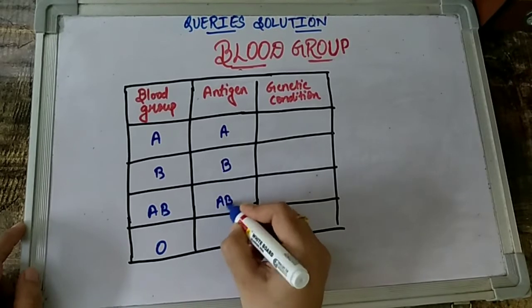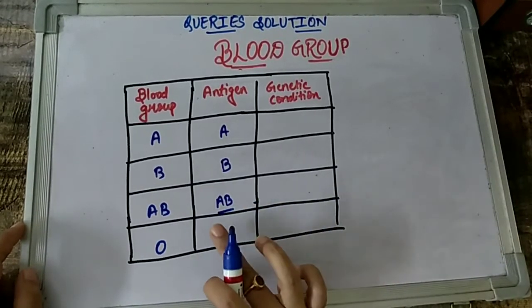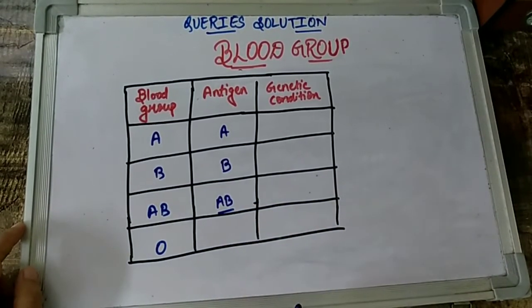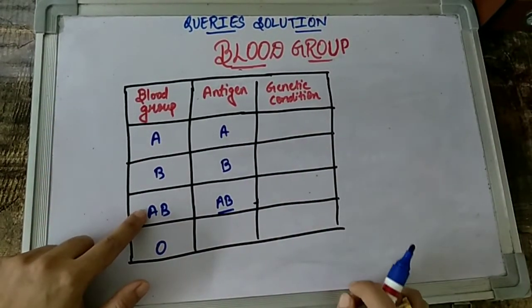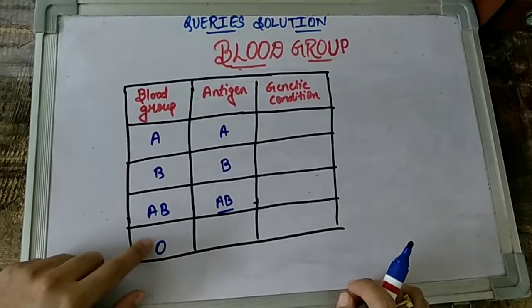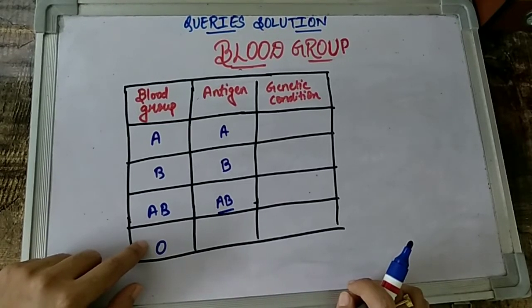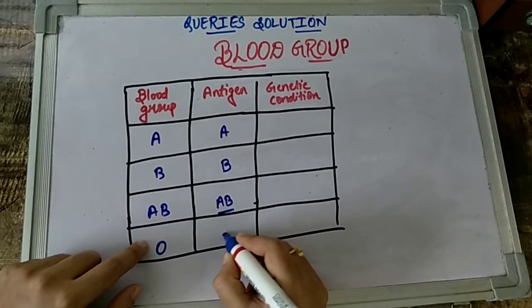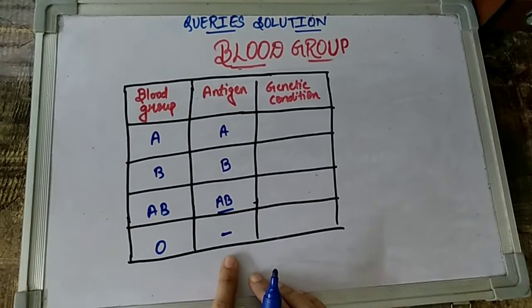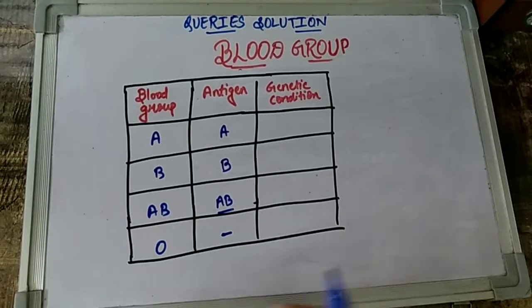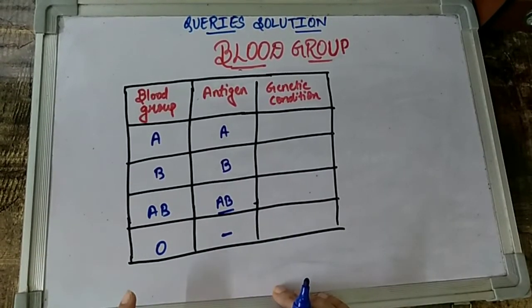People with blood group AB, children, have both A as well as B antigen on the surface of their RBC. So since two antigens are there, that makes up the blood group as AB. But then what do you think about blood group O? These are individuals, children, that have no antigen on the surface of RBC. Since no antigen is there, that's why we categorically say the blood group is O.